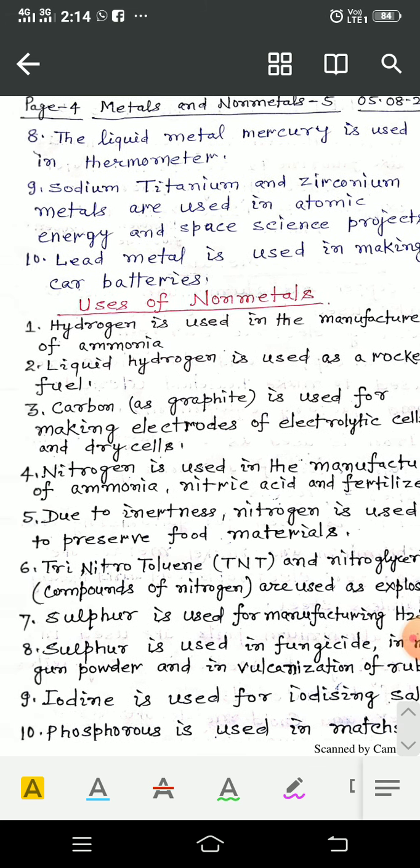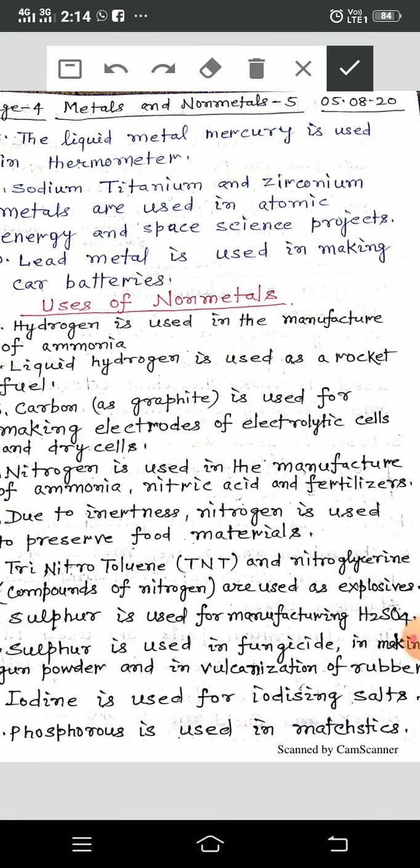Iodine is used for making iodized salts. Phosphorus is used in the matchstick industry. In this way, you have learnt with the help of these examples or uses, you can learn the usage of metals and nonmetals.